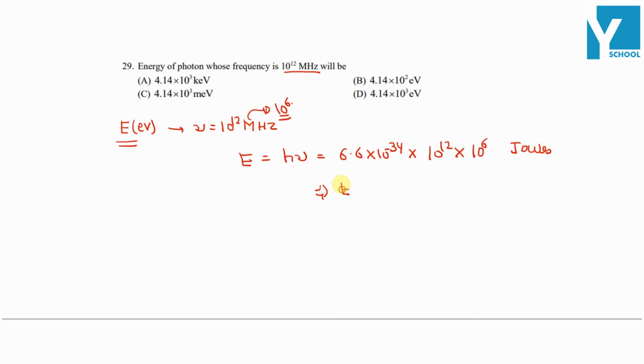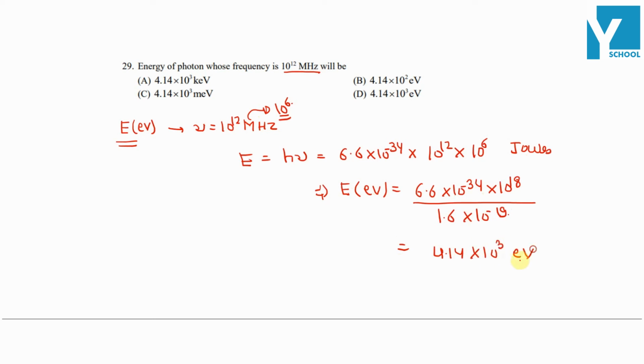Now energy in electron volt will be equal to 6.6 into 10 raised to minus 34 into 10 raised to 18 divided by 1.6 into 10 raised to minus 19. So simply on solving this we will get 4.14 into 10 raised to 3 electron volt, which is equal to, so we need not solve it again because we have got the answer, which is option D.